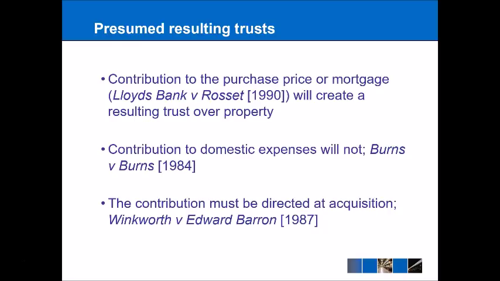Finally, with presumed resulting trust, we can go back to the second example we talked about right at the start about the contribution to the purchase price. In Lloyds Bank and Rosset, this was expanded to also include contributions to the mortgage, and this creates a resulting trust over the property based on the level of contribution. The contribution, though, does have to be directed at the acquisition, and so again, the law being rather sexist in Burns and Burns, things like childcare or contributing to the shopping or the raising of a family doesn't actually count enough to guarantee you an equitable interest in that property, which is probably a little bit harsh, but it does help to establish certainty in the law.